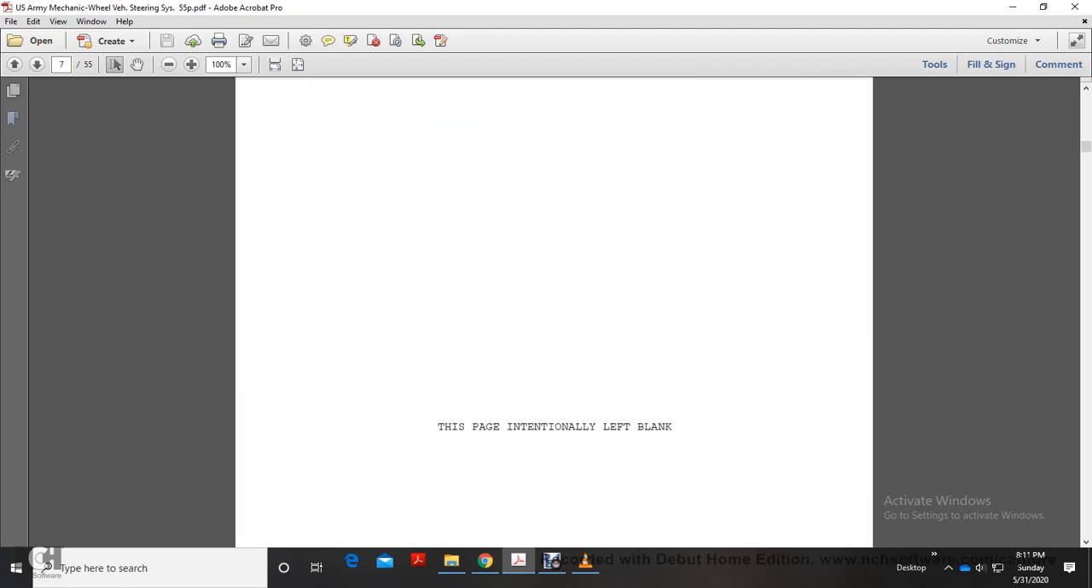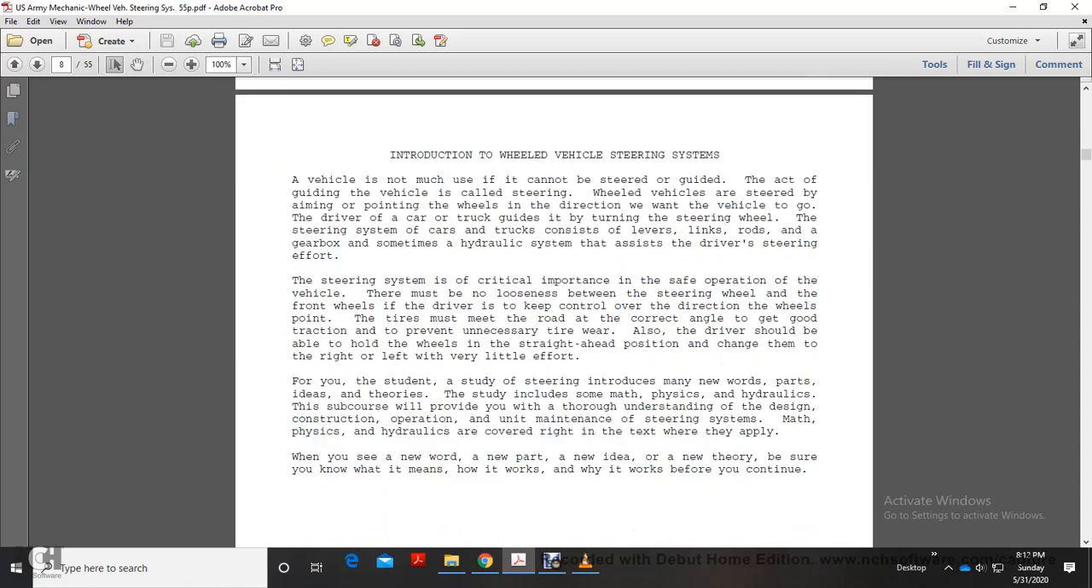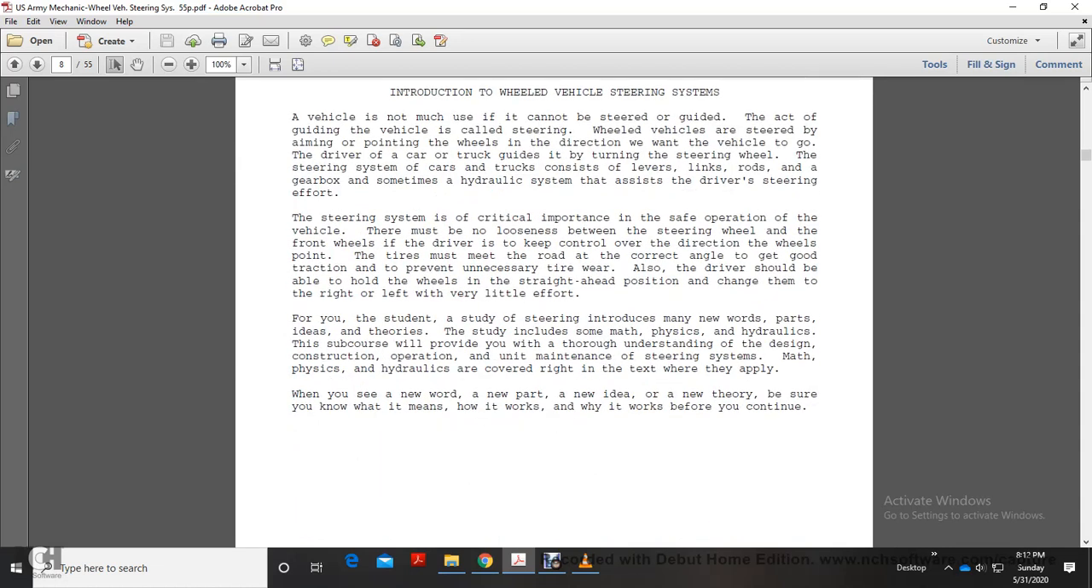And then, alright, introduction to wheel vehicle steering systems. A wheel vehicle is not much of a vehicle if it cannot be steered. The act of guiding the vehicle is called steering. The wheel vehicle is steered by aiming or pointing the wheels in the direction we want the vehicle to go. The driver of the car or truck guides it by turning the steering wheel. The steering system consists of levers, links, rods, gearboxes, and sometimes hydraulic systems, which carry out the decision of the driver with less steering effort.